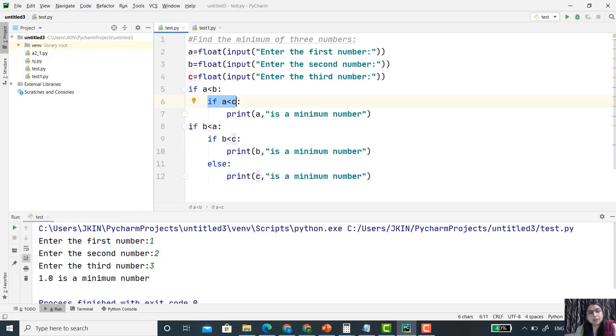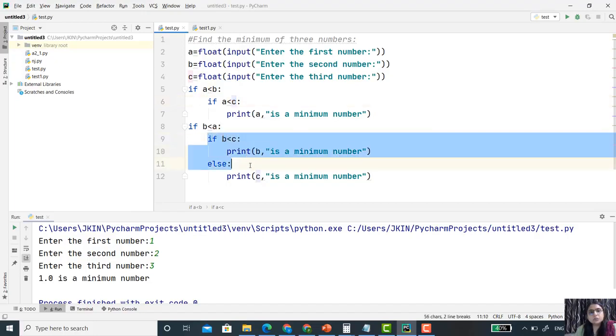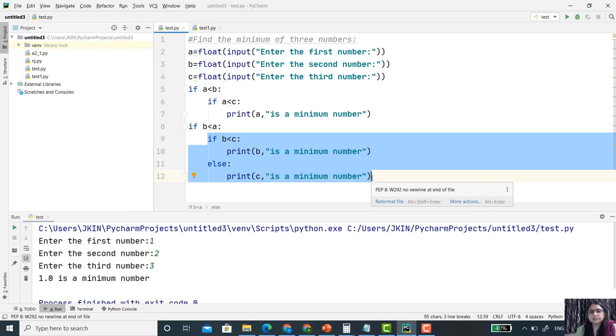Now the code goes to line number 8 also, and it will check whether b is less than a, 2 is less than 1. No, this condition is not true. So this whole body of if will not execute, and nothing will print inside this if. So only the print statement, a is a minimum number, appears.